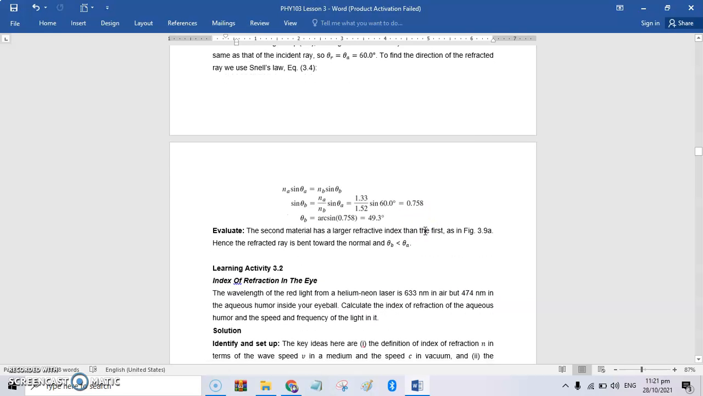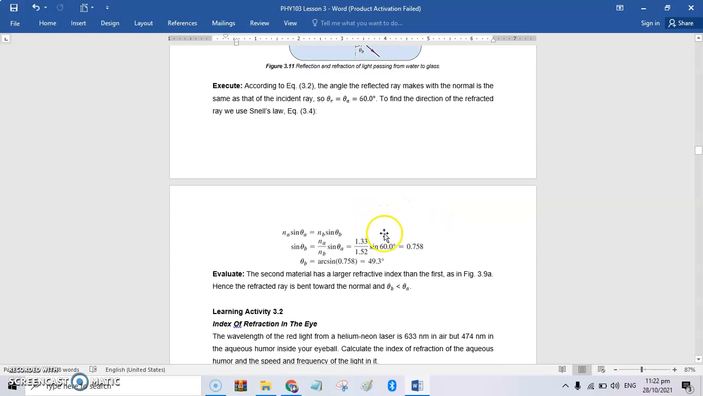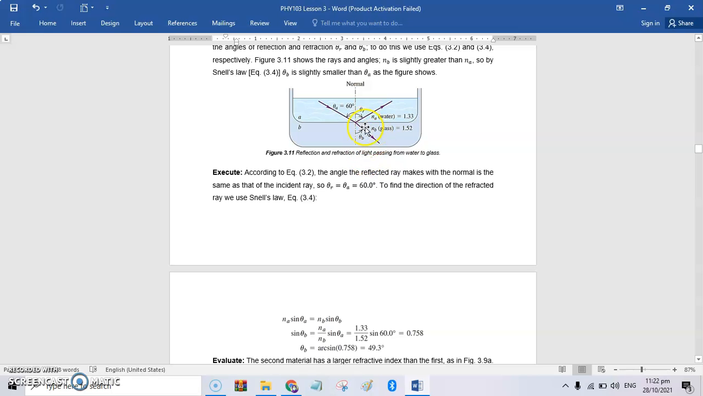Okay? That is not yet the angle. So, theta B is equals to arc sine. Kabaliktaran ni sine is arc sine. Arc sine of 0.758 is equals to 49.3 degrees. The second material has larger refractive index than the first. What is the second material? The glass. Hence, the refracted ray is bent toward the normal.